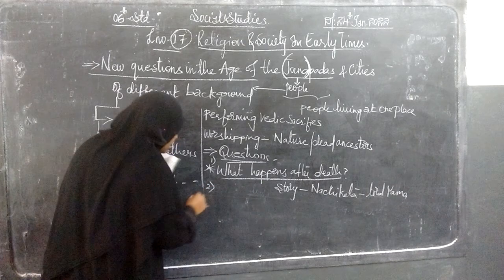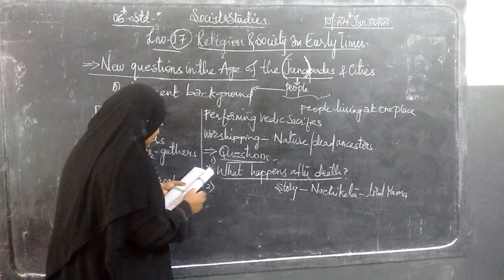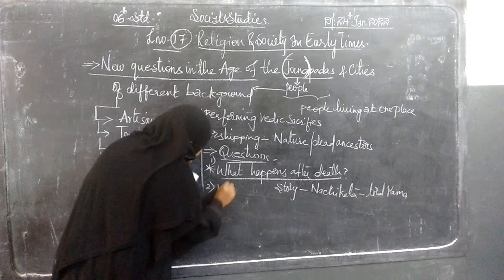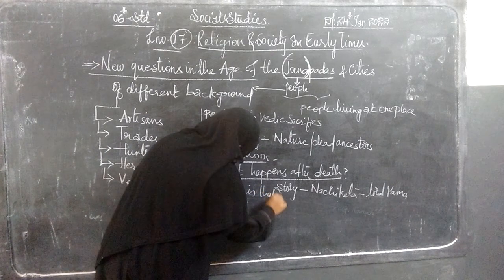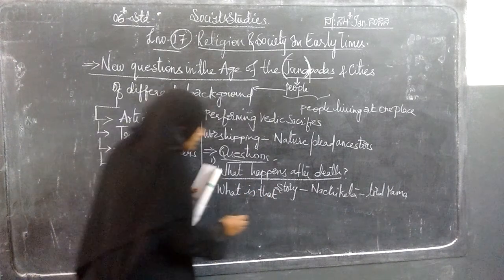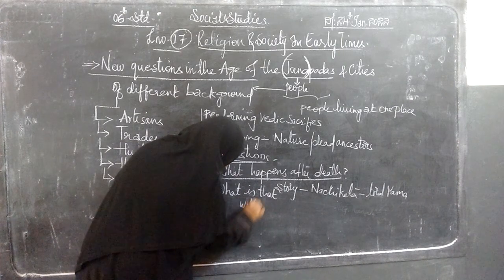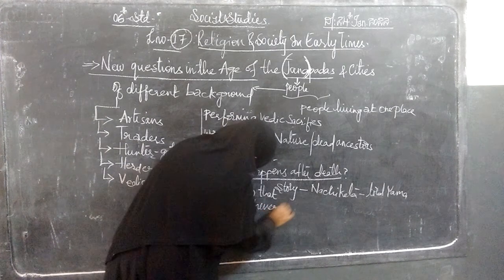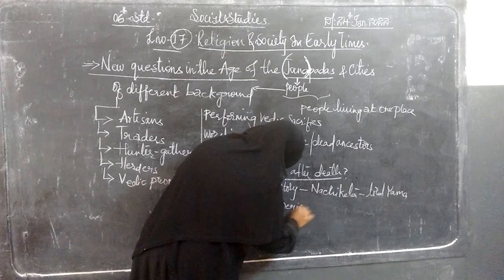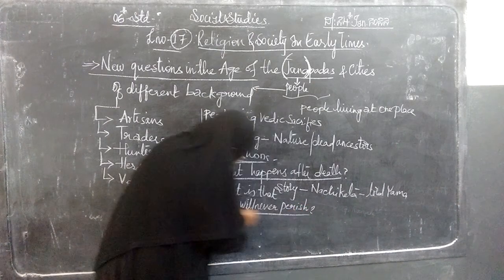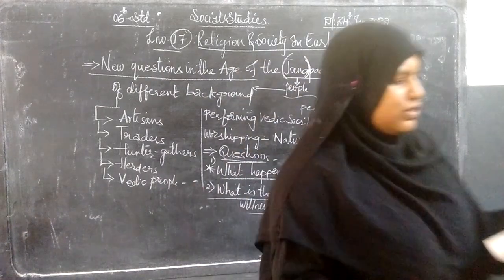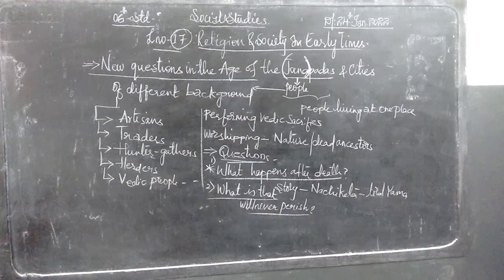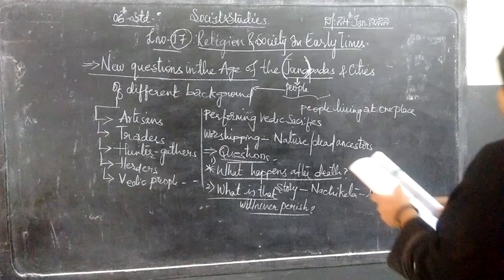Now the second question: what is it that will never perish? Perish means it will get spoiled or come to an end. So in this aspect of perishing, what were the people doing?